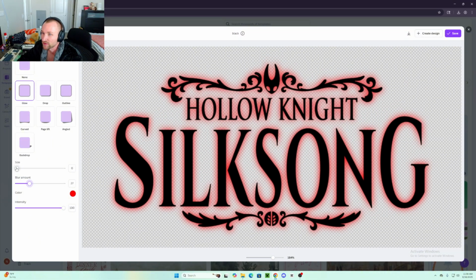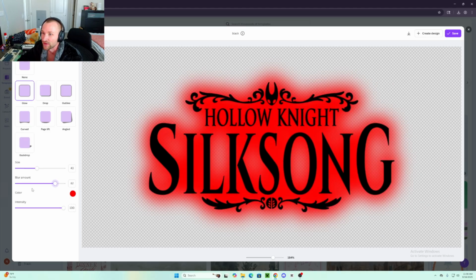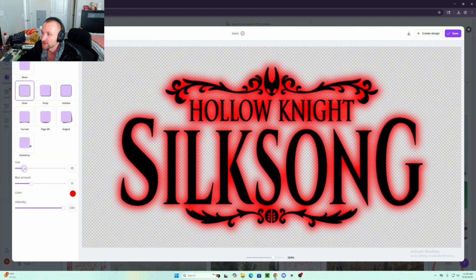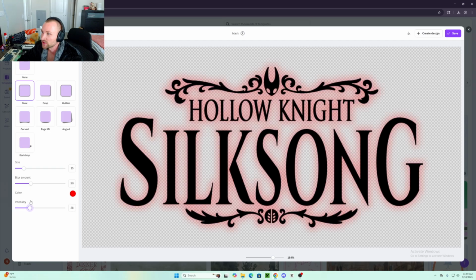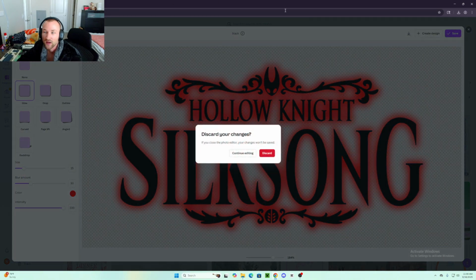You have the blur amount, so let's say the size is bigger and you want to take out the blur, it's gonna get more crispy around the edges. But the more you blur it, in my opinion, the better it's gonna look. So we're going to turn the size down to about here. I don't know, this is just a ballpark. We could say the blur amount's there, and then you could change the intensity as well so it's a little bit brighter or less bright. Me personally, I like to go bright. So this is going to be up to you, by the way.